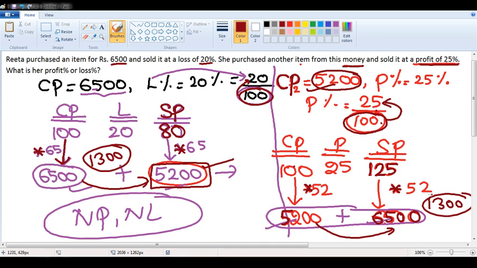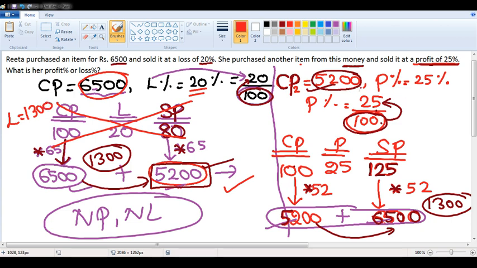Sanju asks, sir, by checking percentages can it be solved directly? You are absolutely right, Sanju. It all depends upon your practice level. Actually, you need not apply all these things to get the final selling price as 5200. Loss is 20%. What is 20% of 6500? 20% of 6500 is 1300 because 10% is 650. 20% is 2 times of 650, which is 1300.